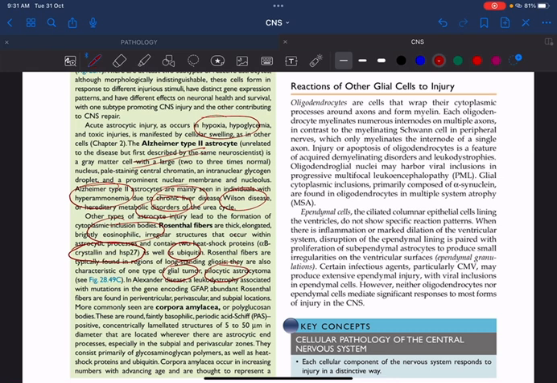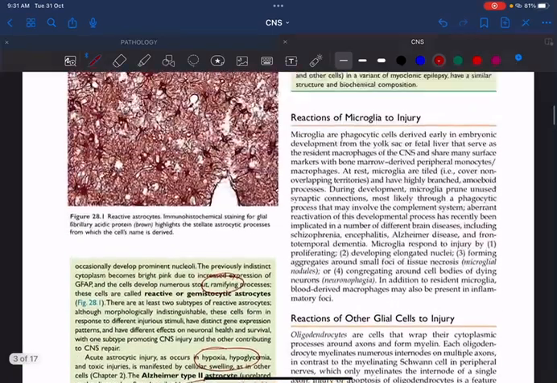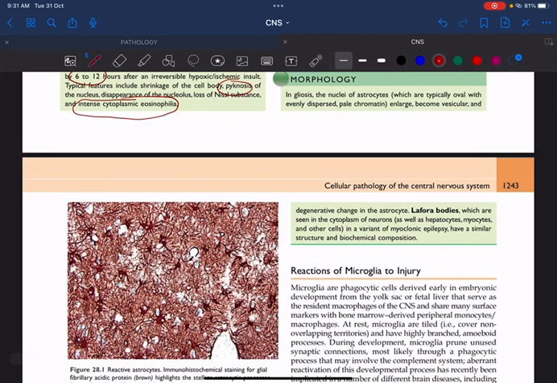In some conditions like Alexander's disease, whenever there is any leukodystrophy, Rosenthal fibers are also seen. Another important one is called corpora amylacea, which is nothing else but calcific deposits, mainly made up of glycosaminoglycans, and they are mainly seen in the pineal gland.